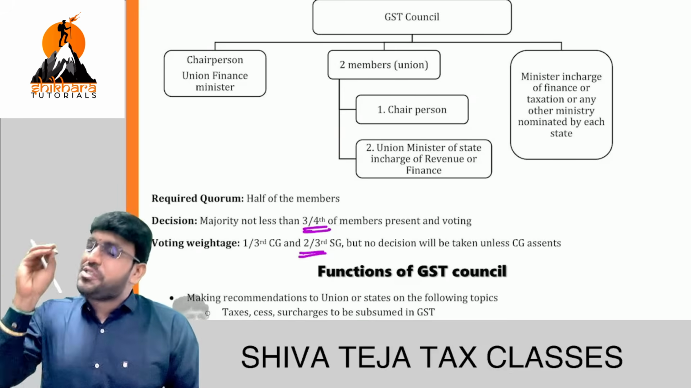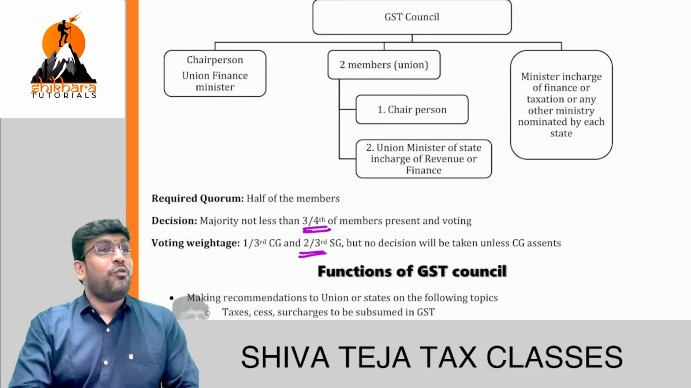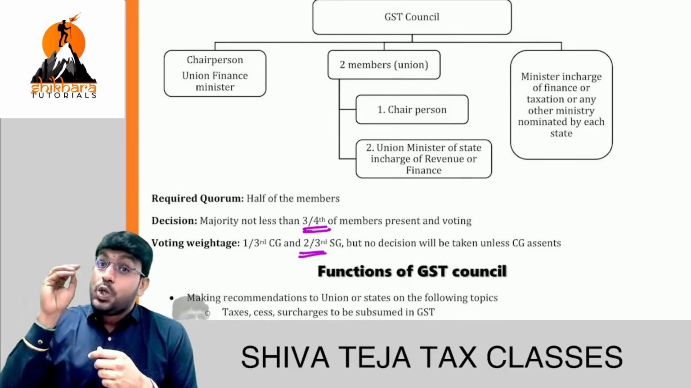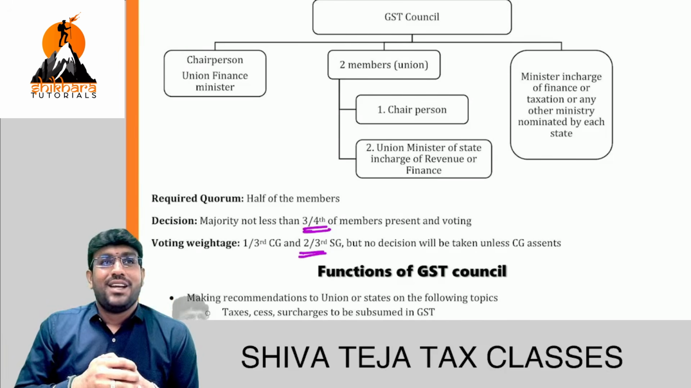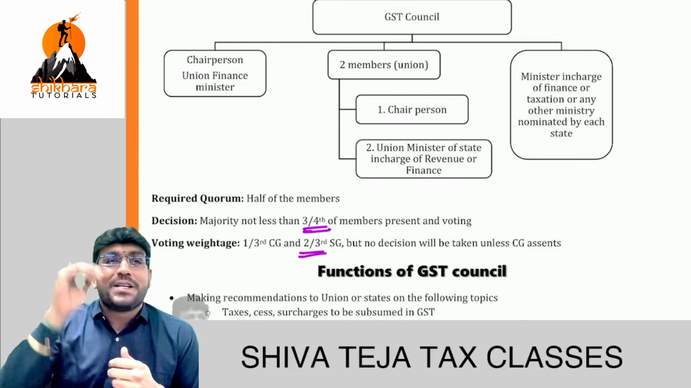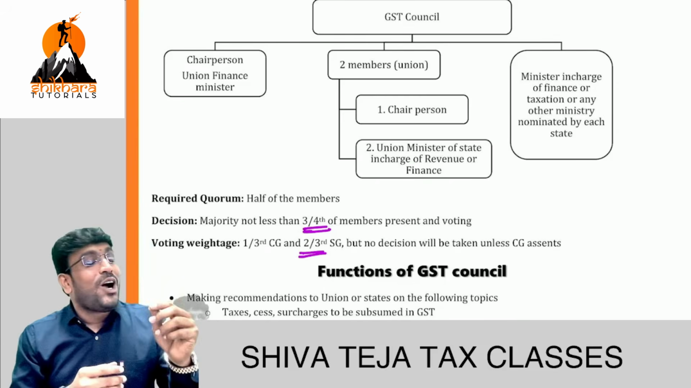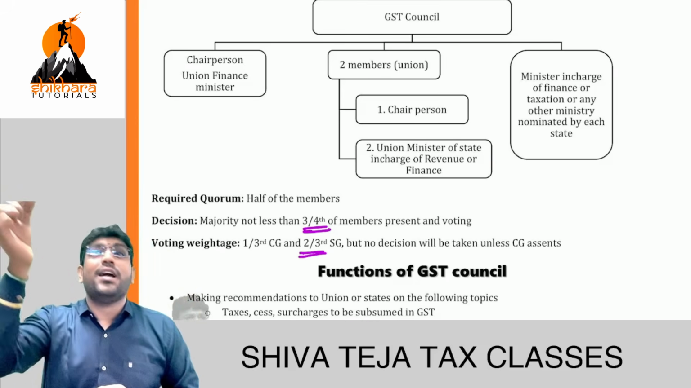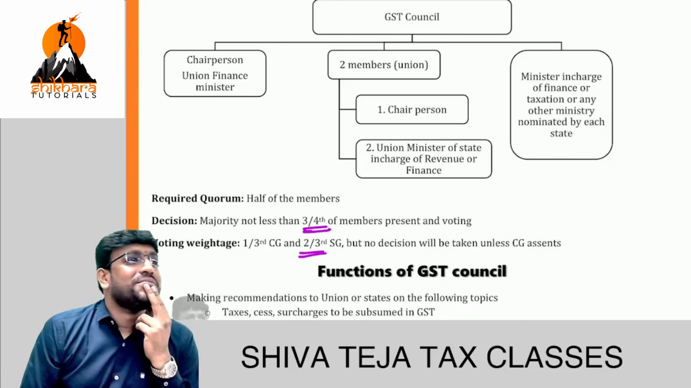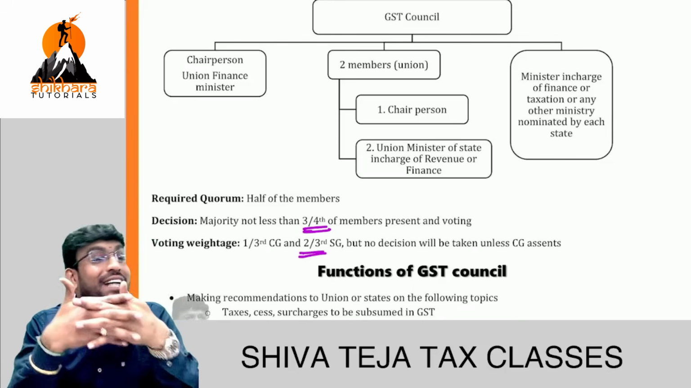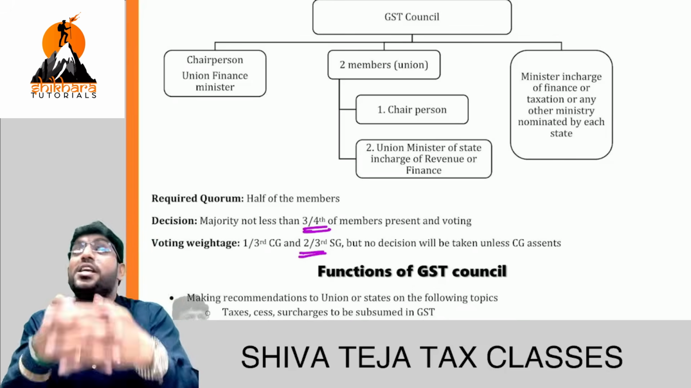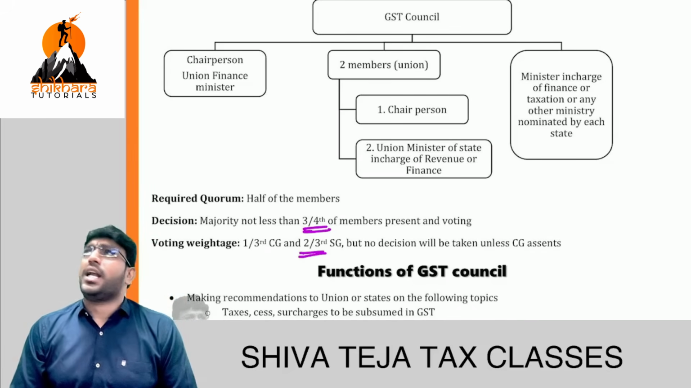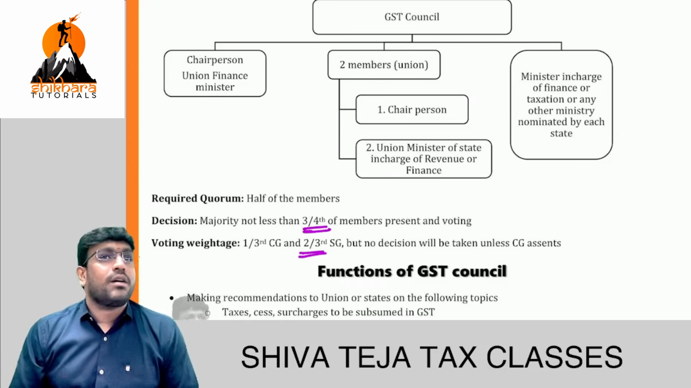Sir, one way it is very good, you know. Why very good? Because 1/3 means how much percent? 33.33%. 2/3 means how much percent? But to pass a resolution, how much percent is required? That means center alone or state alone cannot take any decision. Not possible. So both have to join hands together. That is the real meaning of this word called dual GST model. If center is telling, I will decide, state will tell, correct, right?